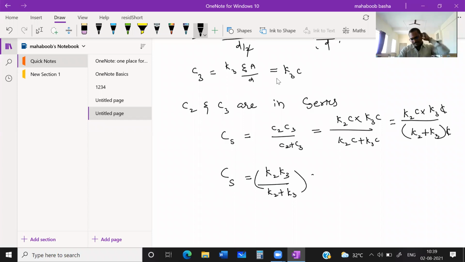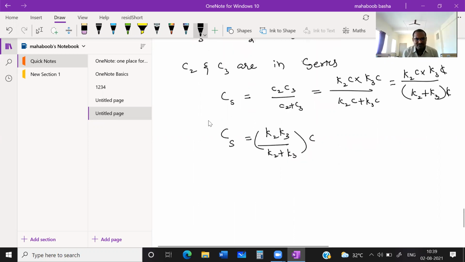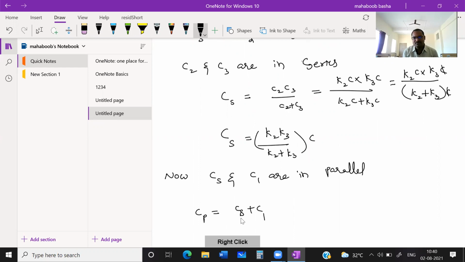Okay. Now this total CS and C1 are in parallel. Equivalent capacitance in parallel is nothing but CS plus C1. Both you should add, or C1 plus CS, whatever you want.